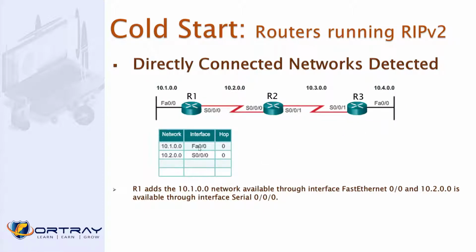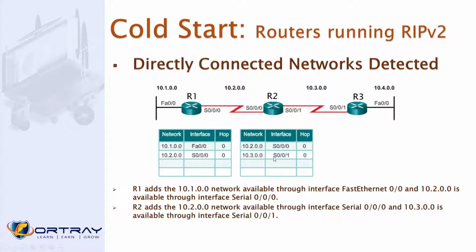Router only knows their own network. At least that's what you see. From the connected point of view, whatever they know as connected, you don't need to tell them because you already know this information. You already know your right neighbor and left side neighbor, so you don't need to learn any other neighbor on the outside. R1 adds the 10.1 network available through its interface, and 2 is available through interface S0/0.